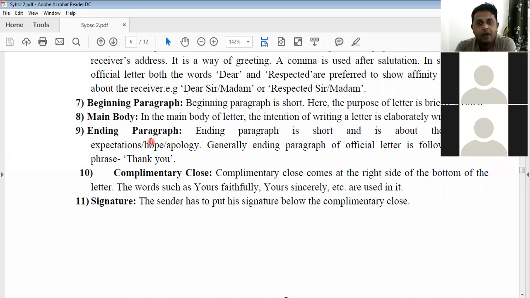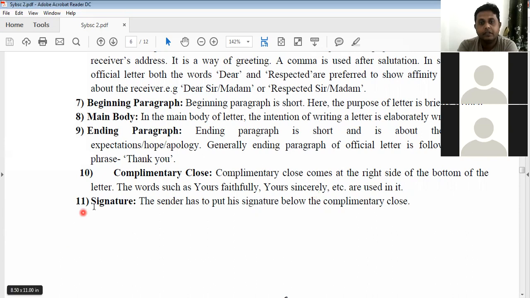It is followed by the ending paragraph. Again, ending paragraph means the further information or further detailing of the selected issue, selected topic for the discussion, right? It is followed by thank you, right? Then comes complimentary clause. It is written in the right side bottom of the letter, like yours faithfully, yours sincerely, yours obediently, like that. Don't use yours lovingly.